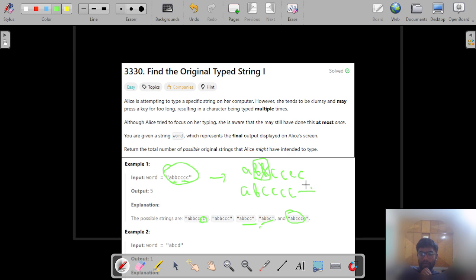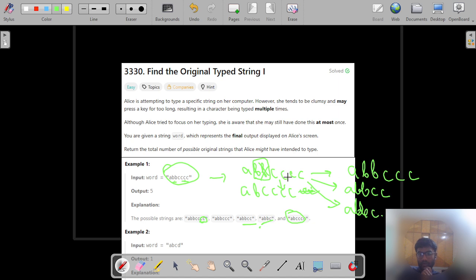From here we can also say that this can lead to a b b c. So this is also another possibility, and a b b c c was another possibility.